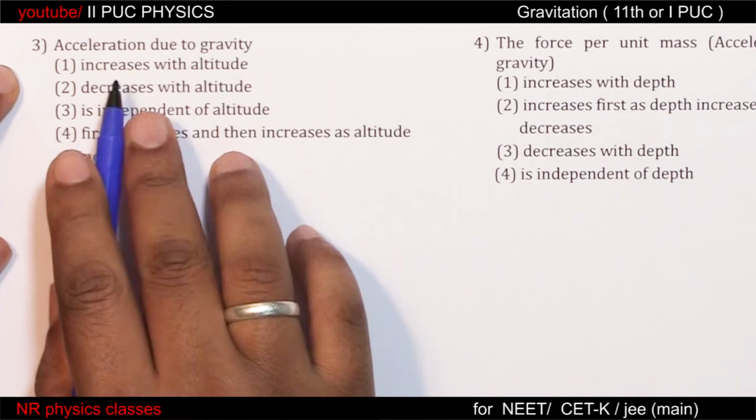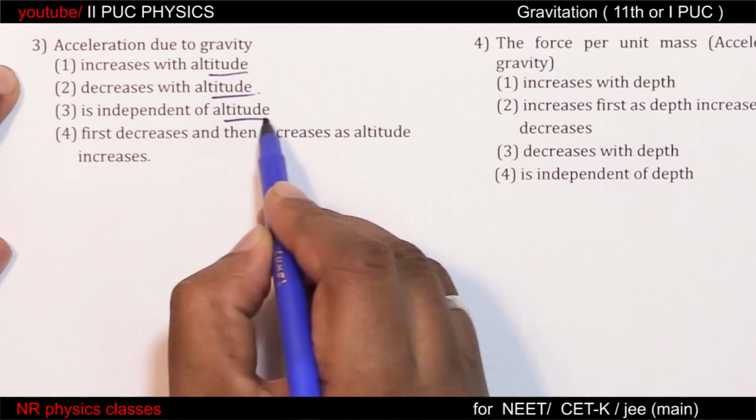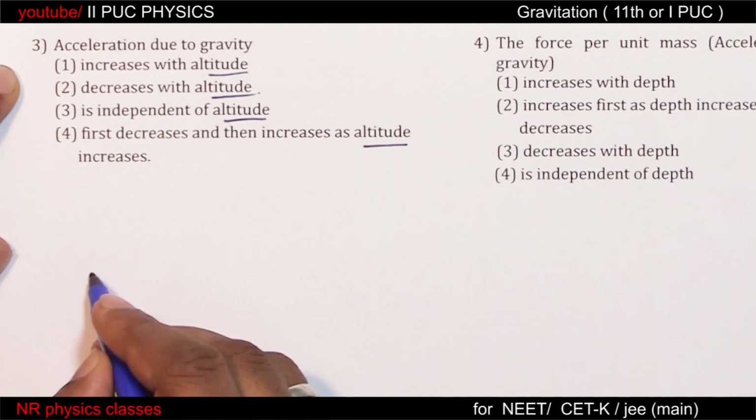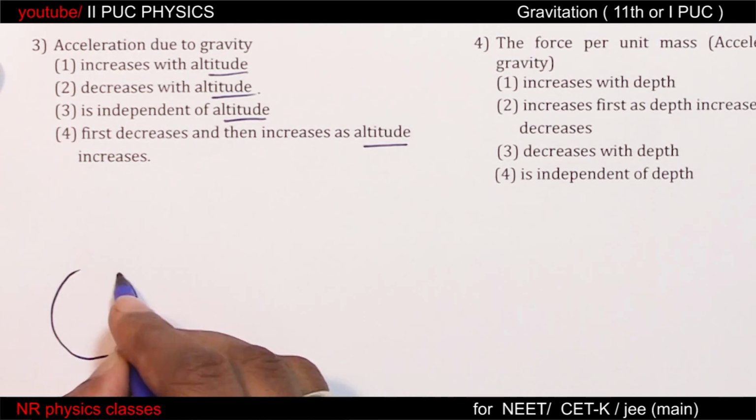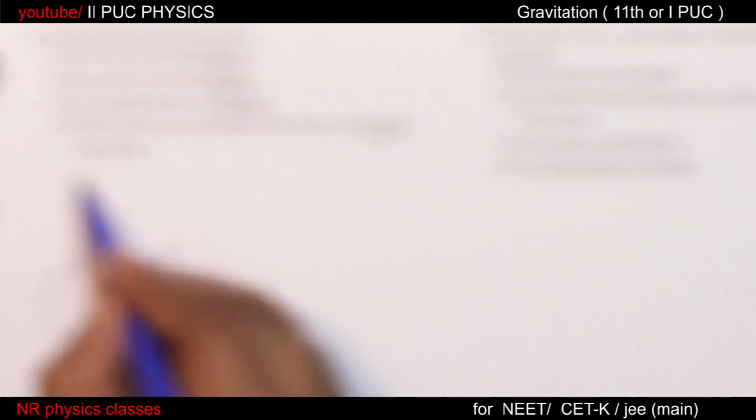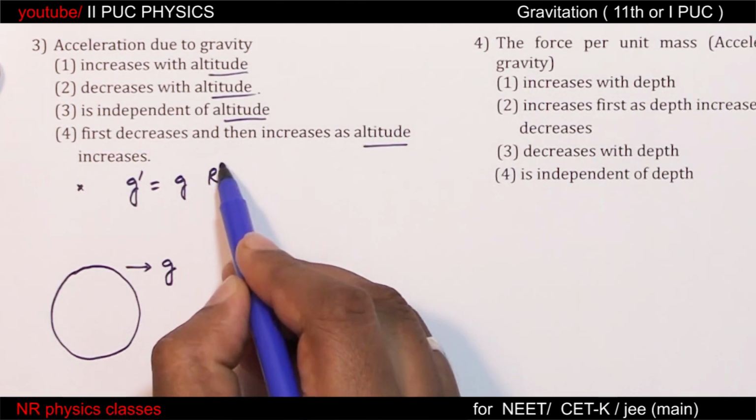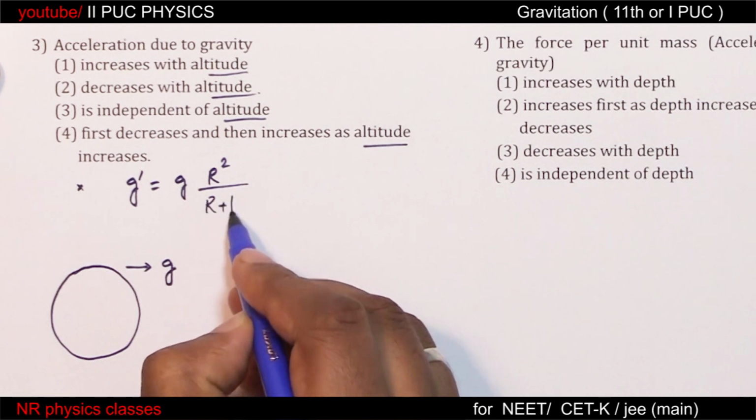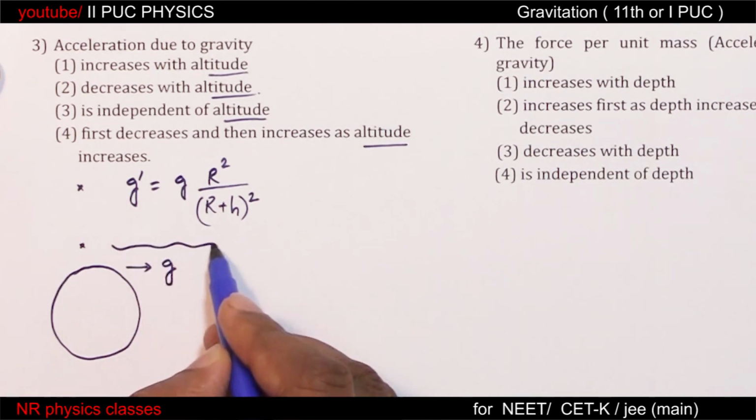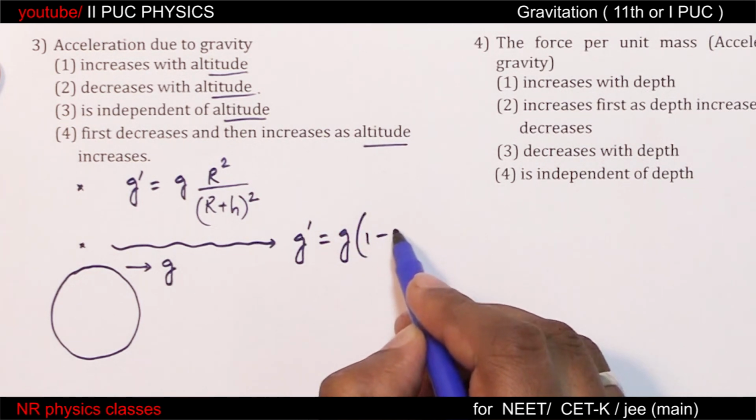Acceleration due to gravity increases with altitude. So they are comparing with respect to altitude. Variation of g with altitude. So this is Earth. On the surface of the Earth, acceleration due to gravity is g. At this height, g dash equals g into r square by r plus h whole square. But if height is very small, then acceleration due to gravity equals g into 1 minus 2h by r.